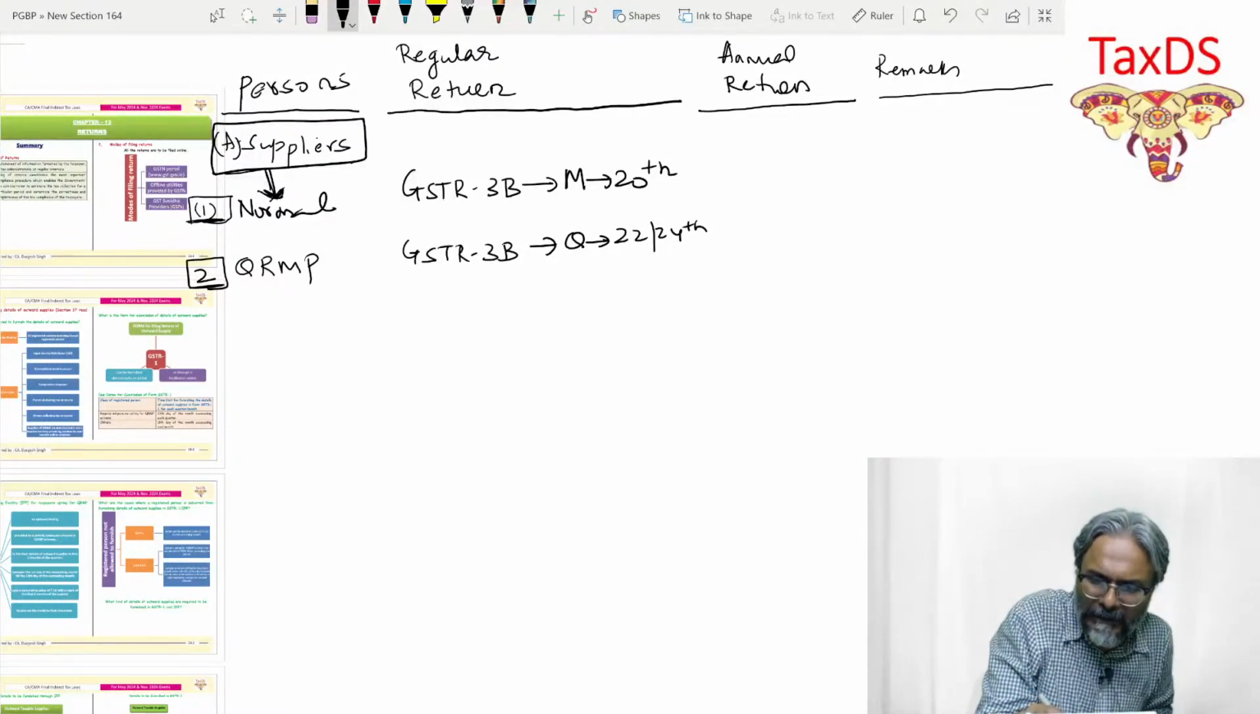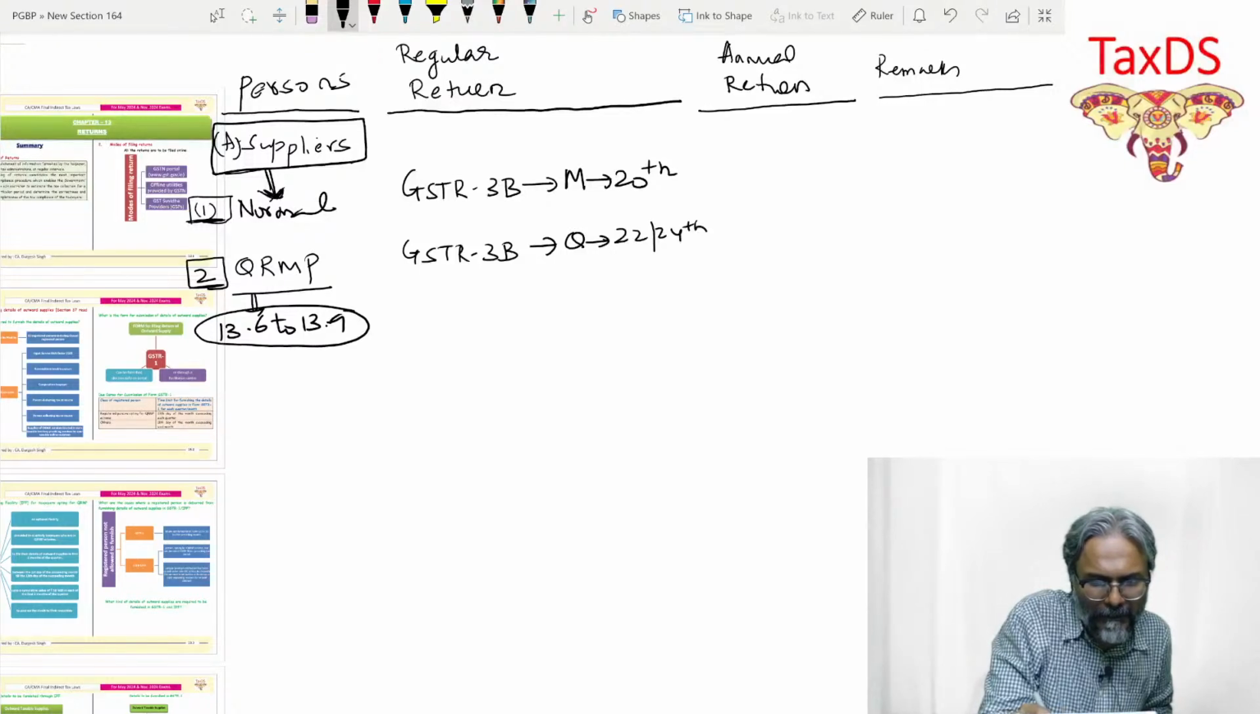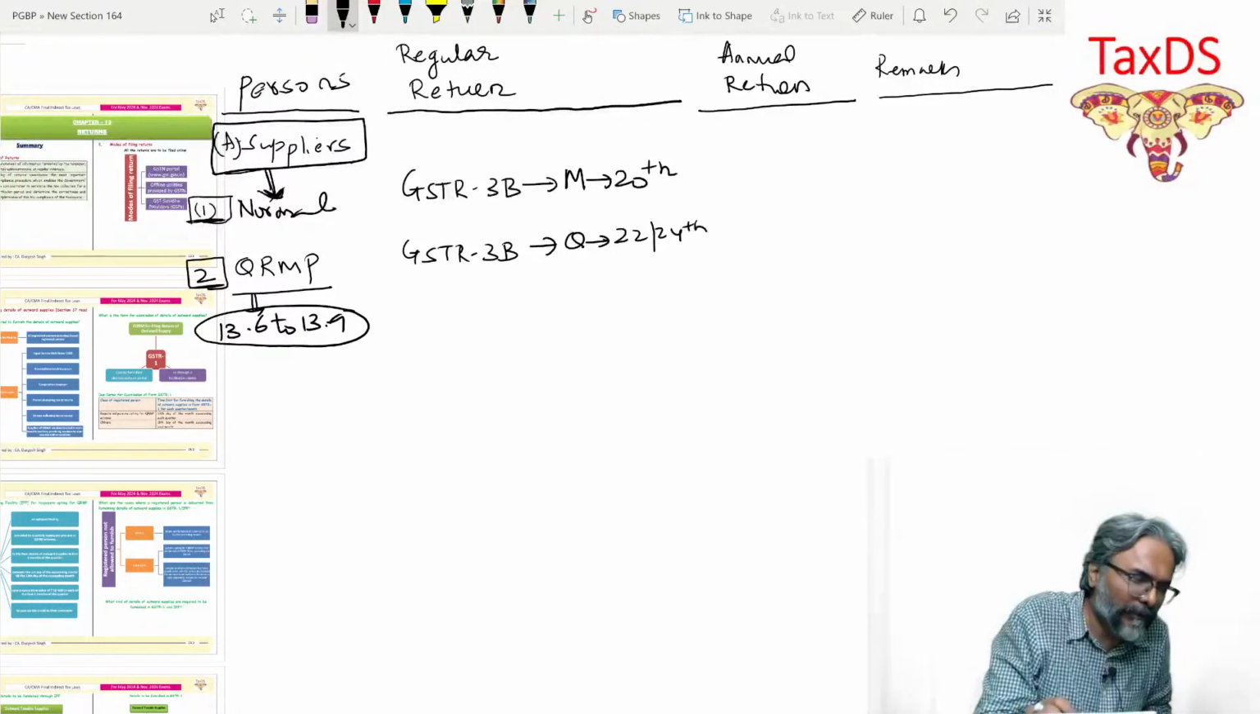So, students, just over here for the QRMP, we need to have a discussion under 13.6 to 13.9, students. That exactly is the point over here. So therefore, students, in this particular context, these are a couple of points which have been there over here. And hence, in this regard, this is the relevance that we will always bear in mind.